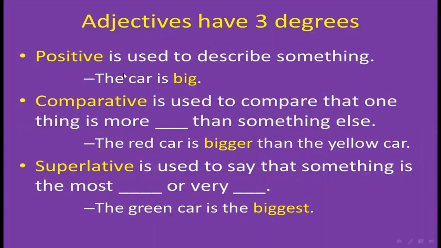Adjectives have 3 degrees. Positive is used to describe something, like the car is big. In positive, we just use one syllable, okay? Comparative is used to compare that one thing is more than something else, like the red car is bigger than the yellow car. Superlative is used to say that something is the most or very. The green car is the biggest. So this type of adjective is called superlative, bigger is comparative, and big, in one syllable, is called positive.